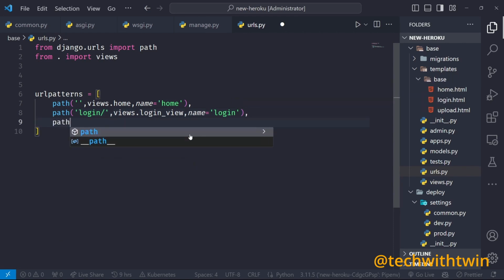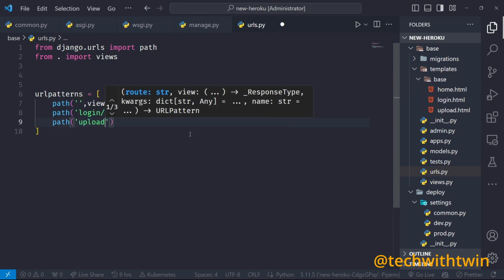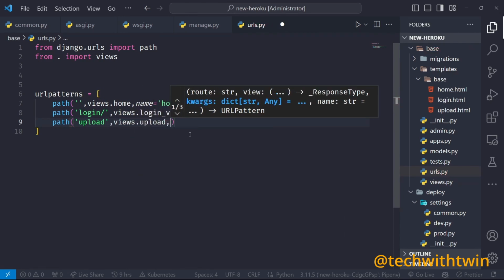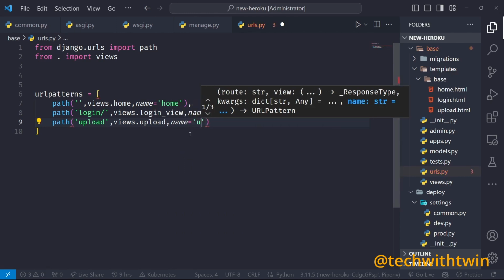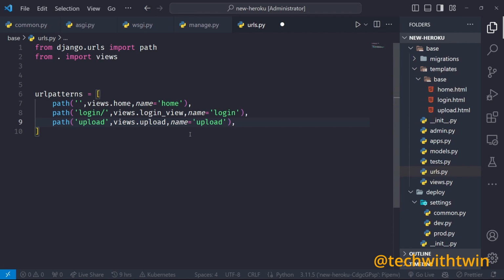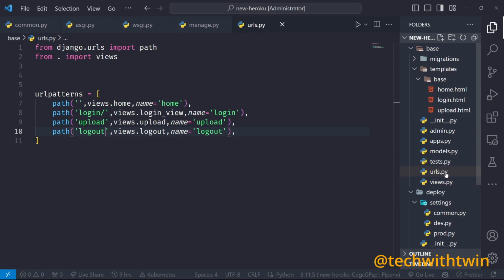Next, the path we want is upload. The views.upload, we don't have that yet, but we are going to create it, and the name is upload. Just creating the URLs. Then you have a final one, which is the logout view. The name is logout. Okay, so login, upload, name, upload, and logout. So we go back to our views.